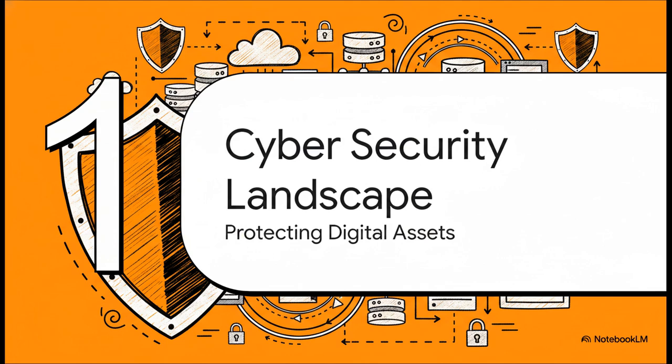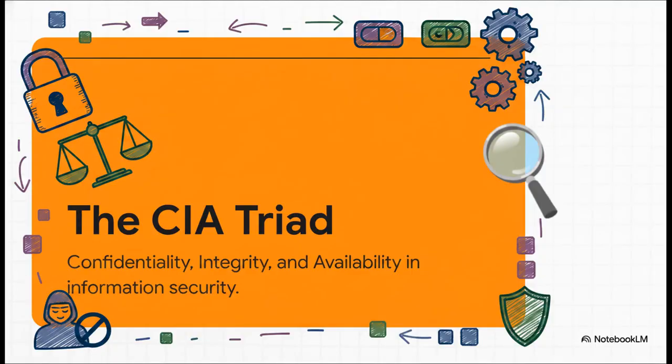All right, Section 1. The cybersecurity landscape. Protecting the digital environment. Before we can even talk about the crimes, we have to know what we're actually protecting, right? It all revolves around what's called the CIA triad. That stands for confidentiality, integrity, and availability. The ultimate goal of literally any security system is protecting this triad from being compromised.